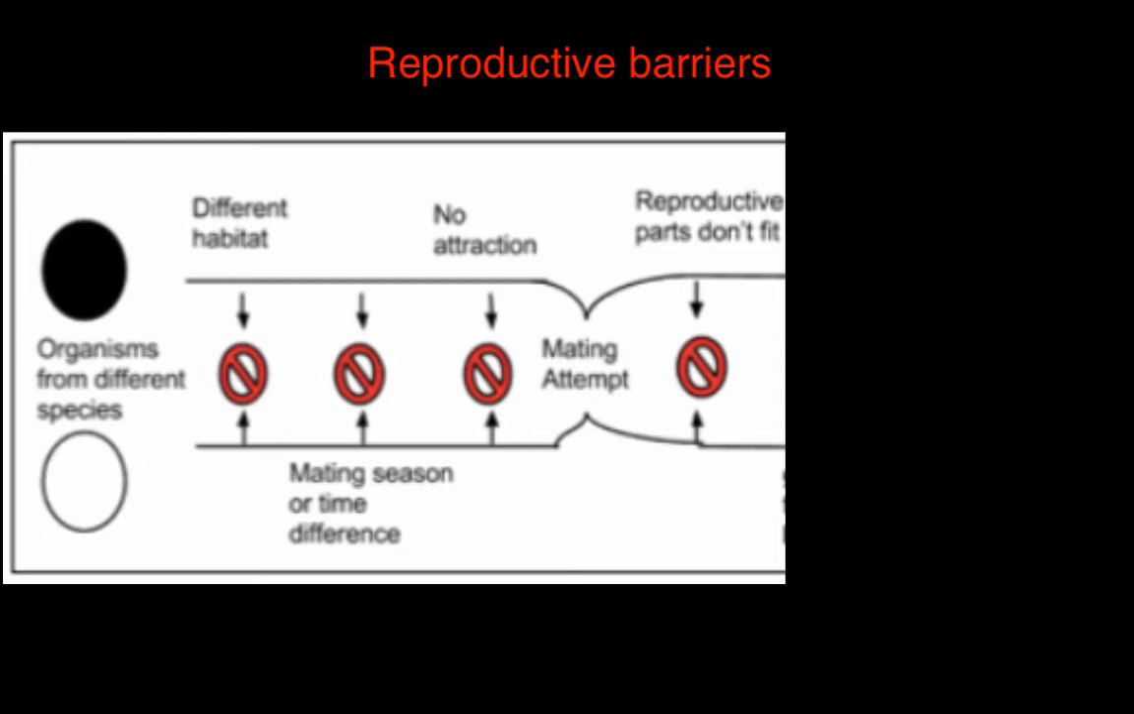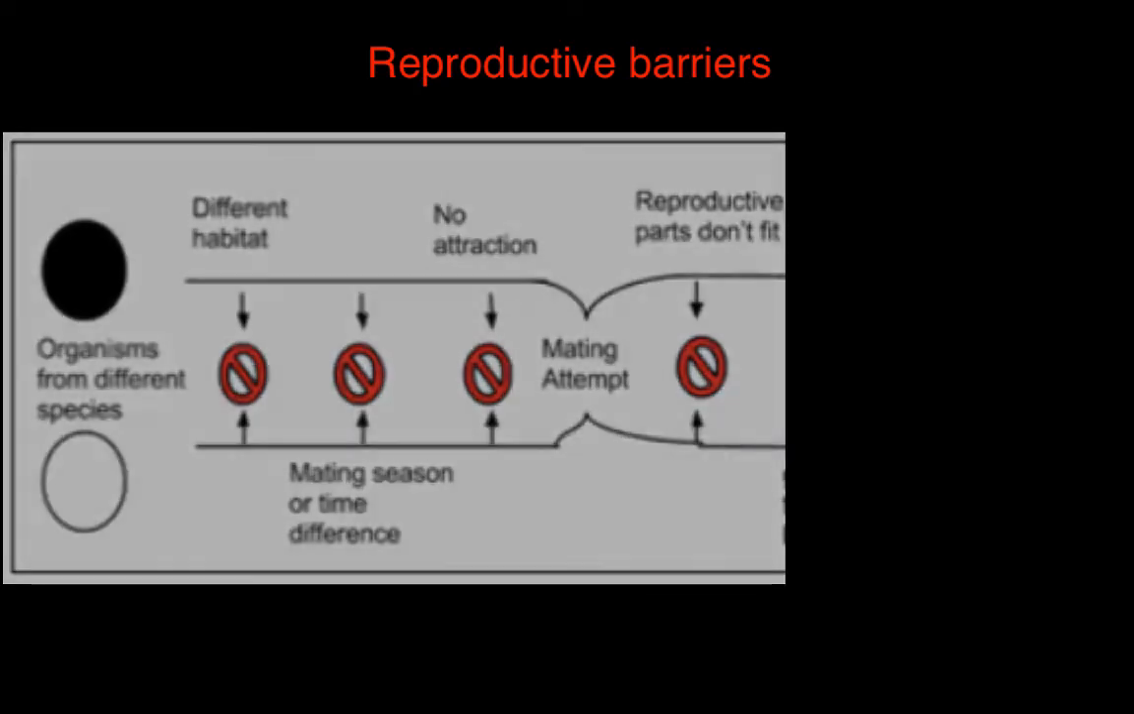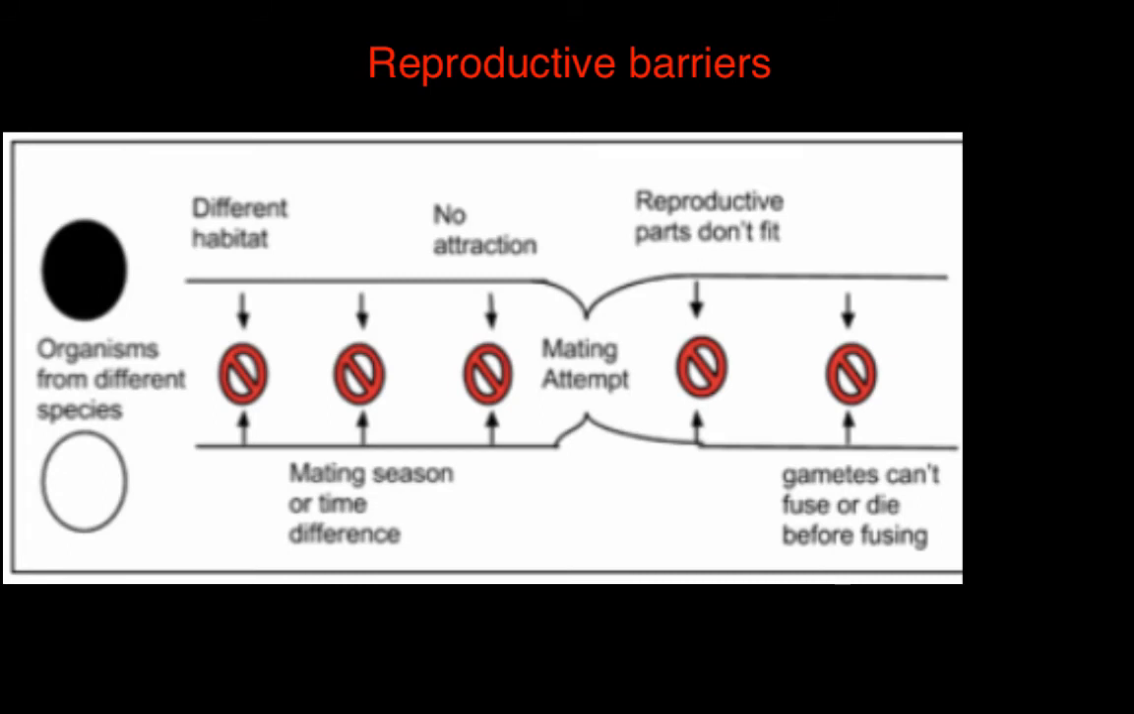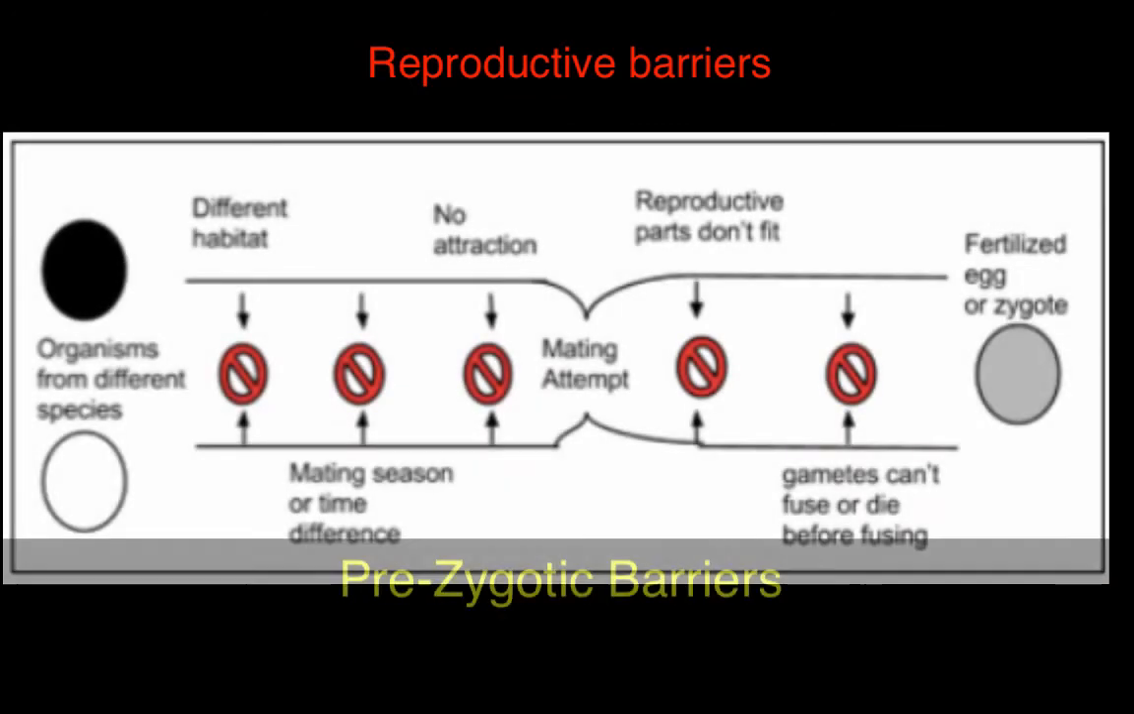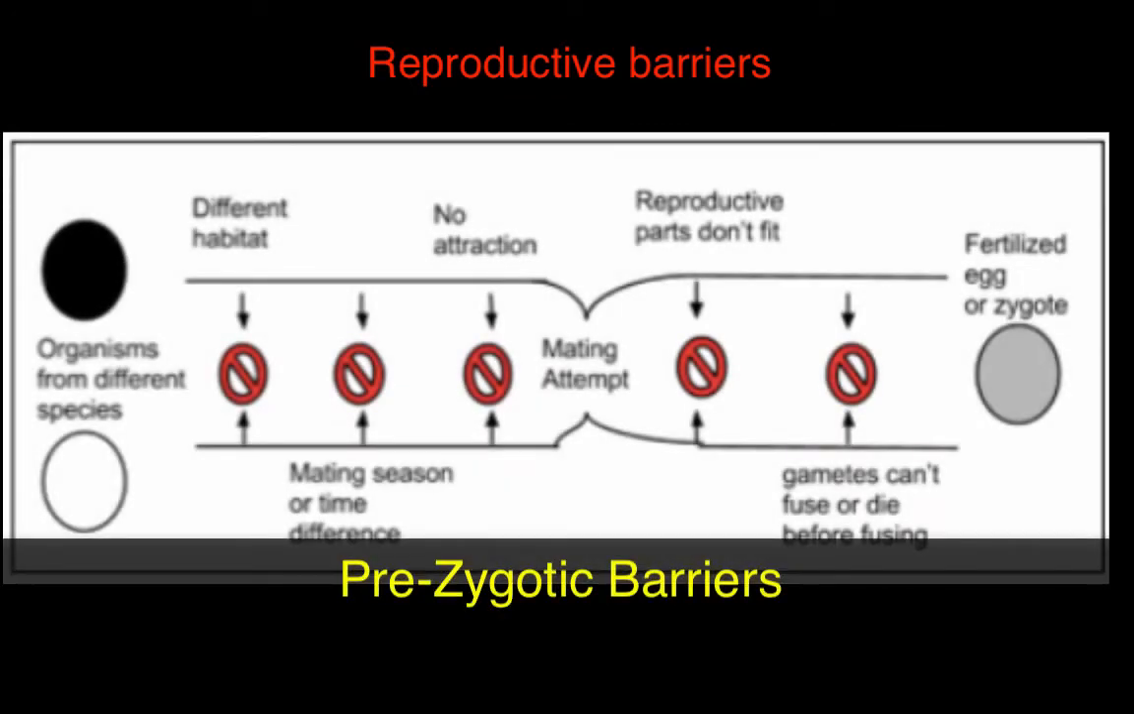Let's say they are able to physically mate with each other. They live in the same geographic area, within the same habitat, mate at the same time of the year, they are attracted to each other, and they physically can mate. Well, what if there's something that prevents the sperm from fertilizing the egg? Either the sperm is incompatible with the egg, or the sperm dies before it reaches the egg. Those are what we call prezygotic barriers. A zygote is a fertilized egg. So those barriers that prevent the sperm from fertilizing the egg are known as prezygotic barriers, before the zygote is formed.